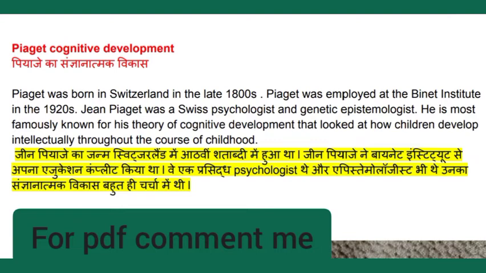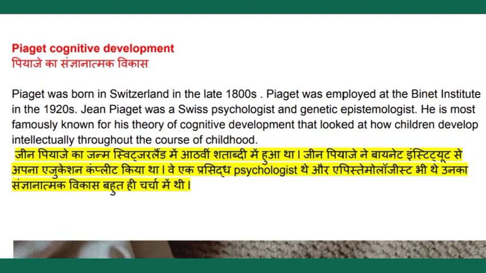Now let's see what was Piaget cognitive development. That is called Piaget का संज्ञानात्मक विकास in Hindi. Okay, so before going directly to Piaget cognitive development, we have to also be familiar with who was Piaget. Piaget was basically born in Switzerland in 1800 and he was employed at Binet Institute in 1920 and he was a Swiss psychologist and genetic epistemologist.